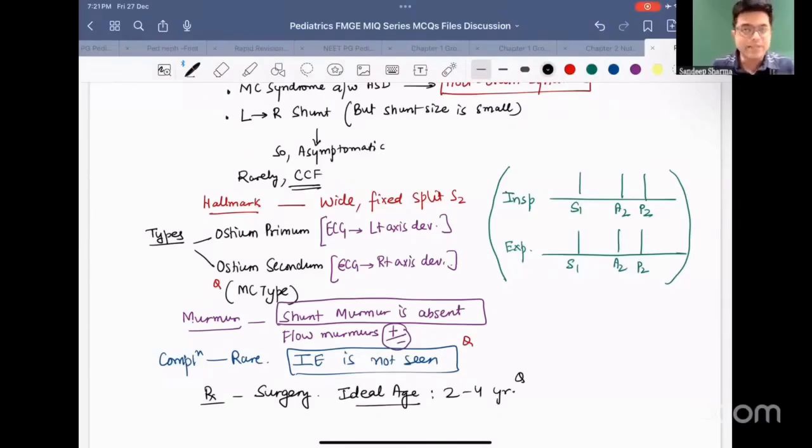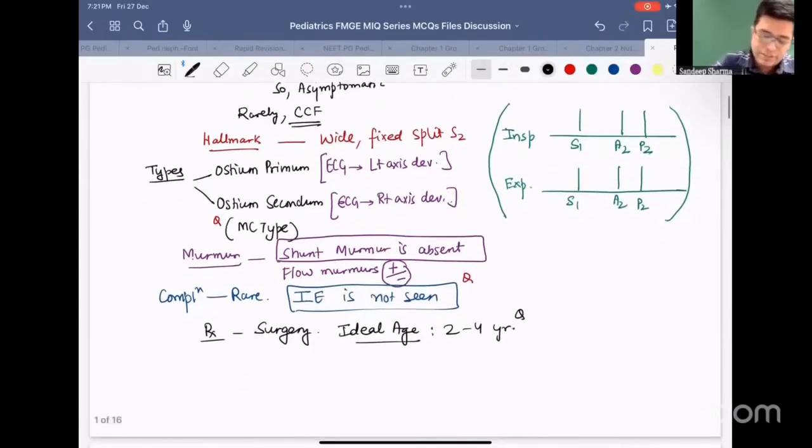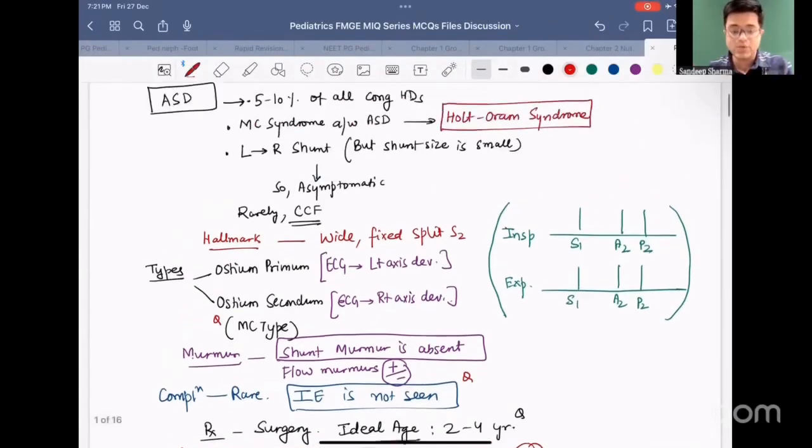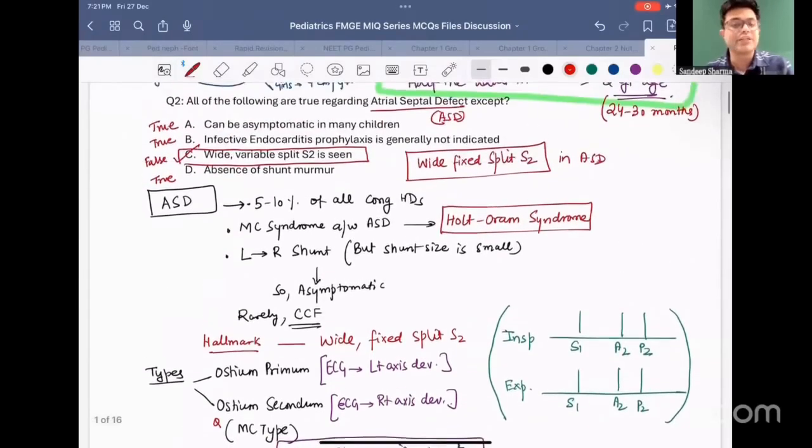Pan-systolic murmur is not heard in ASD, it is heard in VSD patient. So remember the funda: if the examiner is saying pan-systolic murmur and wide variable splitting of second heart sound, and the patient is not asymptomatic but is having congestive cardiac failure and pneumonia, this picture is pointing towards a diagnosis of ventricular septal defect. So watch out for the keywords, watch out for the important points, and you will always get the answer correct. So this is a quick review of the topic, atrial septal defect. The answer to question number 2 is C.